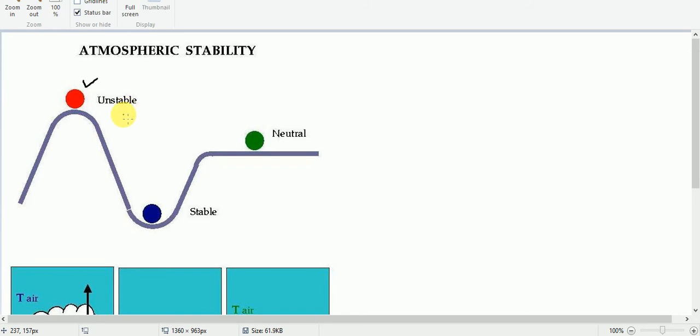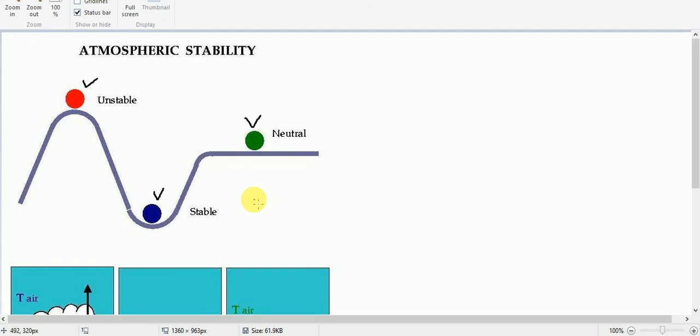That means the object is in an unstable condition. In this case it may not move, that means it is in a stable condition. And if you don't apply a force, then it is in a neutral state.